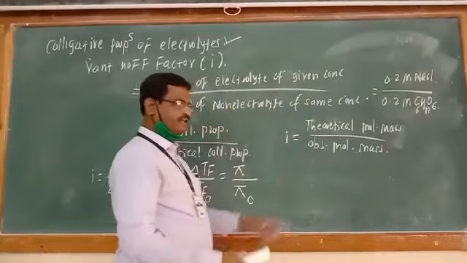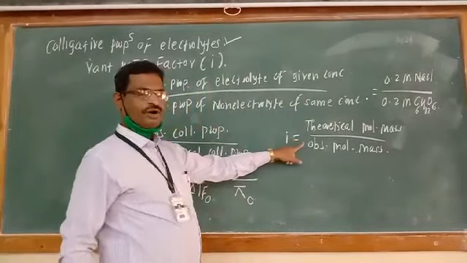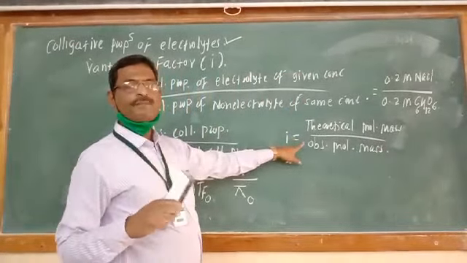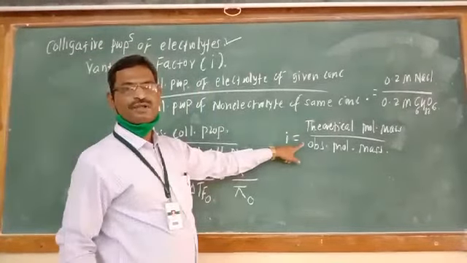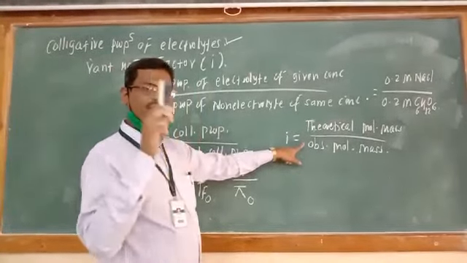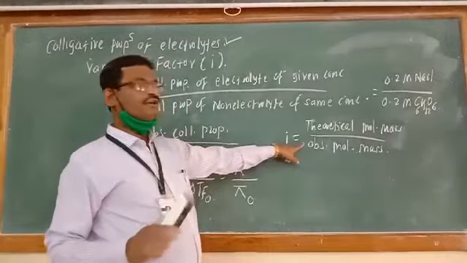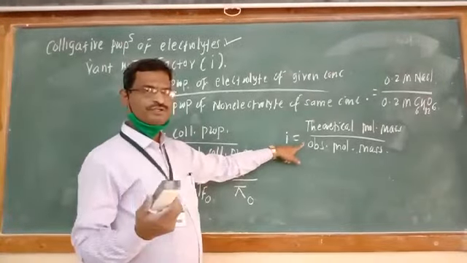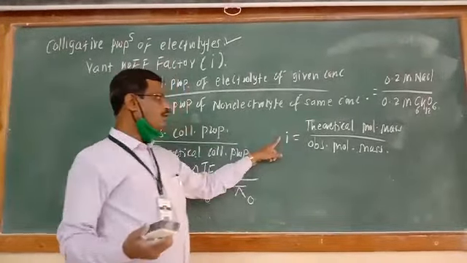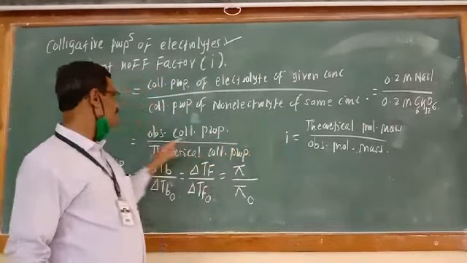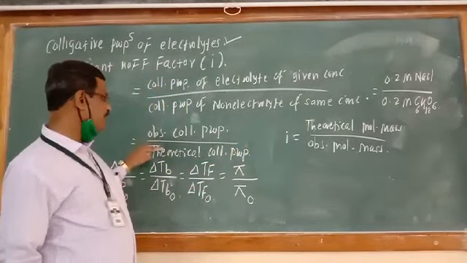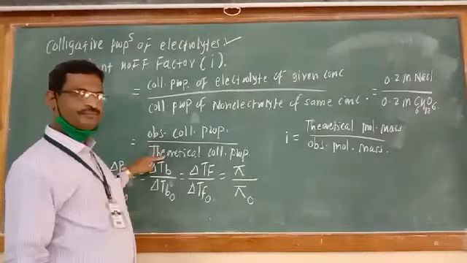You got it? Why is this ratio opposite? Because the magnitude of colligative property increases in the electrolyte and its molar mass decreases. Therefore, colligative property and molar mass are inversely proportional to each other. We know Van 't Hoff factor i is observed colligative property upon theoretical colligative property.